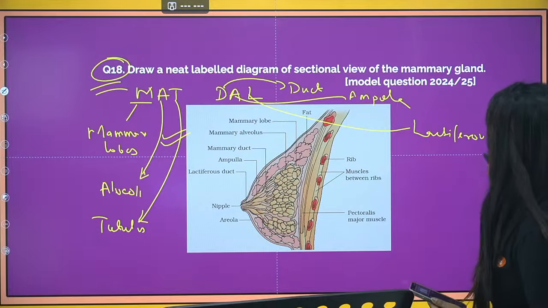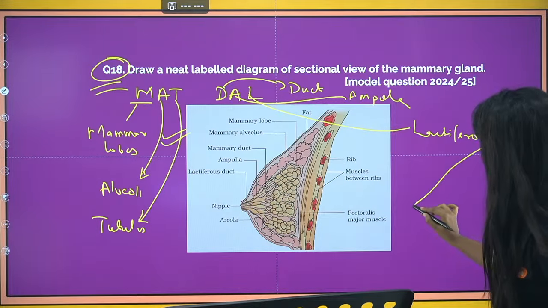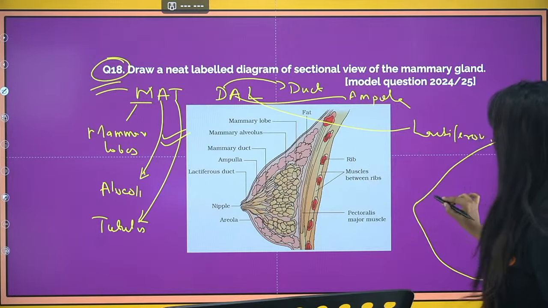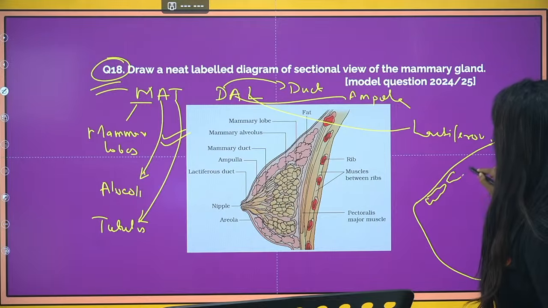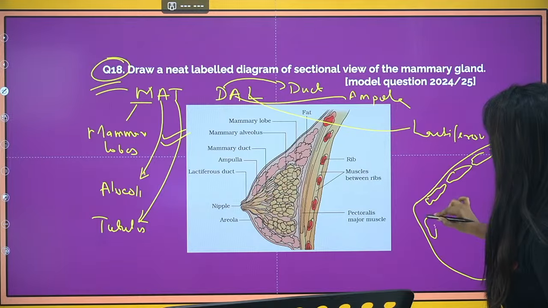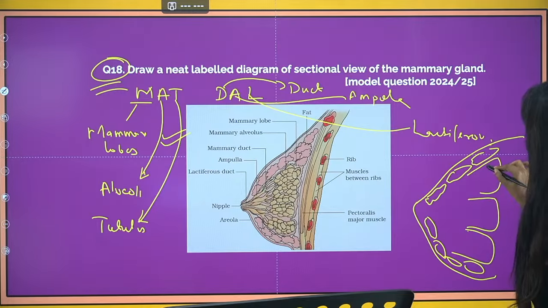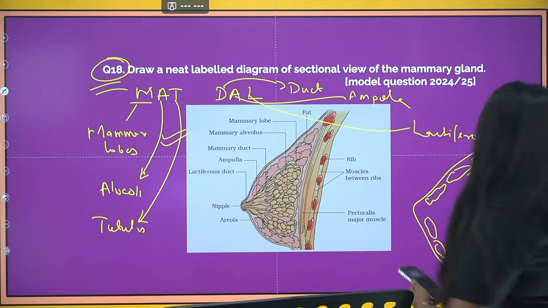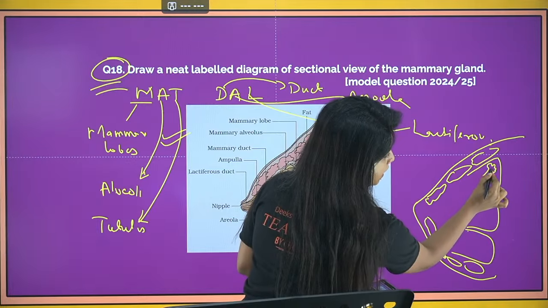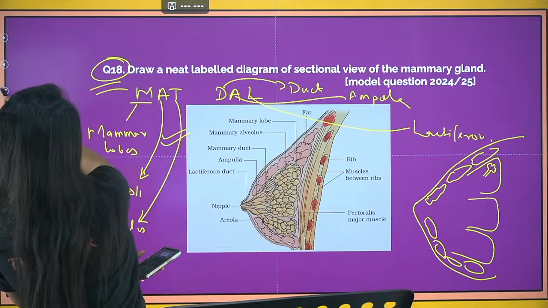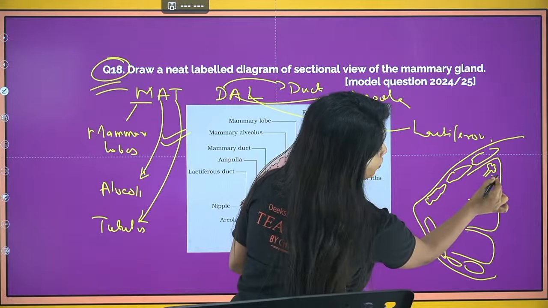Over here you have to start off first of all by giving a direction of this particular thing. And now towards the side you have to make the fat. So whatever fat globules are there, you make that on either sides. Okay, and then make the lobes. So lobes can be made like this. Inside the lobe you have alveoli. So the alveoli which is there, it is going to open. Similarly, you have to make another. Why is the pen getting away again and again? Okay. So the other alveoli could be made.